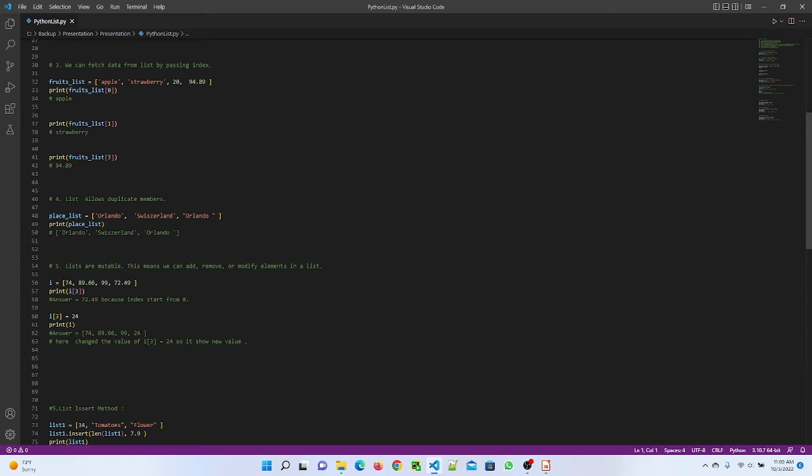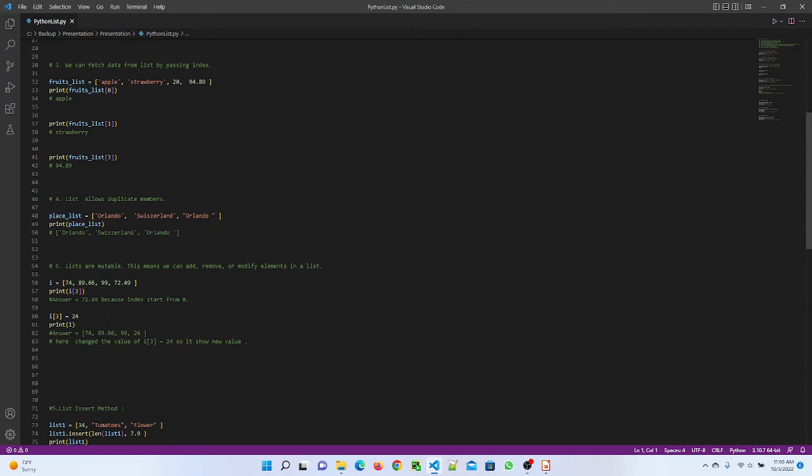Lists are mutable, which means we can add, remove or modify elements in a list. Here I gave a list and I mention whole numbers and float values as well. Here I mention index 3, and after executing it gives me the value 72.49.